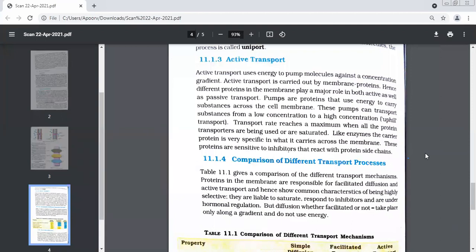We talked about porins and we talked about pumps. What is the difference between porins and pumps? Porins are proteins present in facilitated transport, and pumps are in active transport. Are both of them selective or only porins are selective? Yes sir, both of them are selective.